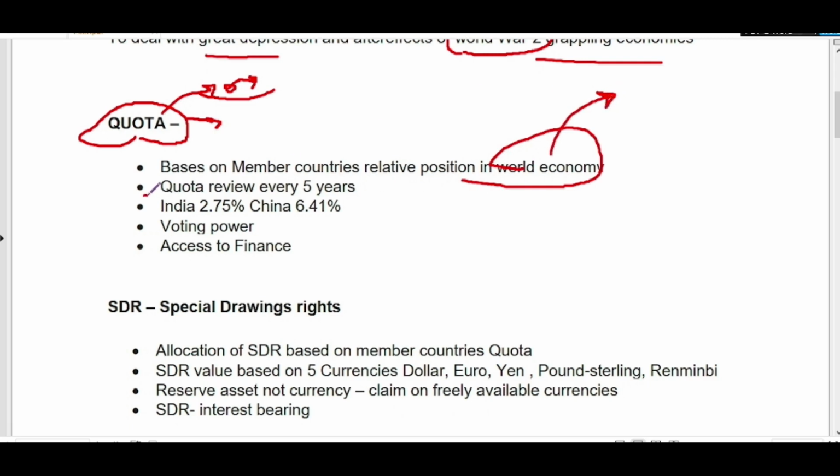And the quota is reviewed every 5 years. India has got around 2.75% of the quota. China has got around 6.41% of the quota, since the Chinese economy is bigger than India's. Again, this quota power determines the voting power. Bigger the quota, bigger the voting power. Again, a greater quota means you have greater access to finances from the IMF in case of financial exigencies, in case of balance of payment crisis. So you will get more finances from the IMF, right?